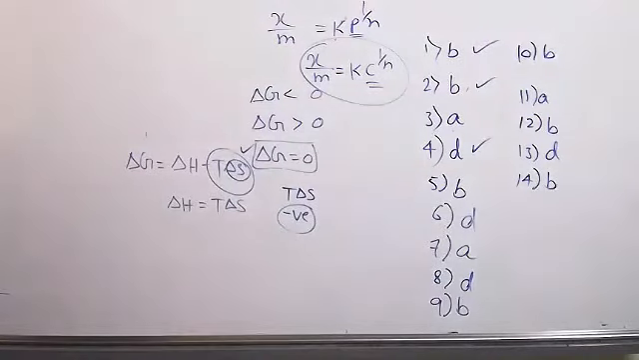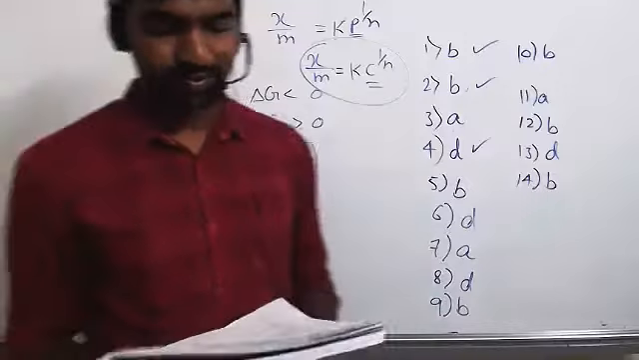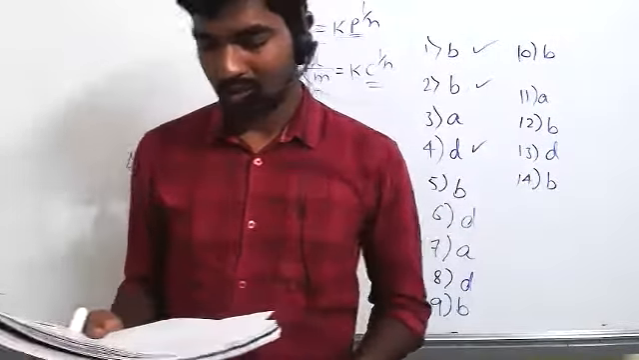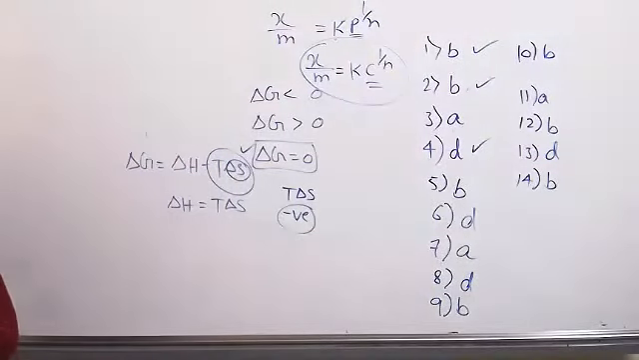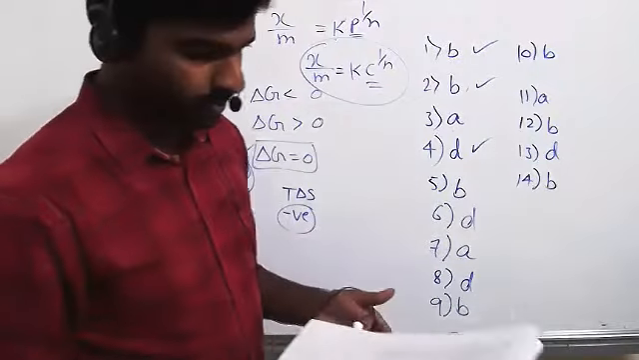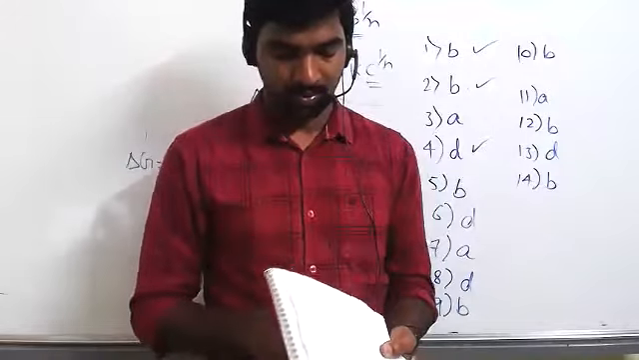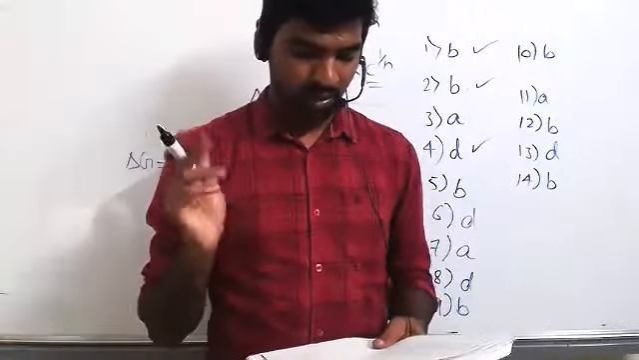Next question to Chirag. Sir, what will be the Freundlich adsorption isotherm equation at high pressure? Option A, x by m is equal to k. Option B, x by m is equal to k p to the power 1 by n. Option C, x by m is equal to k p. D, none of these. Okay.